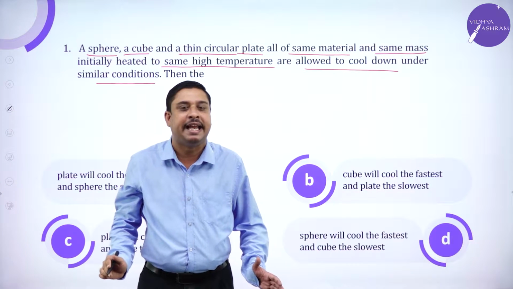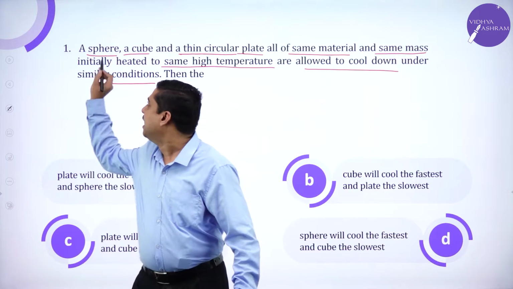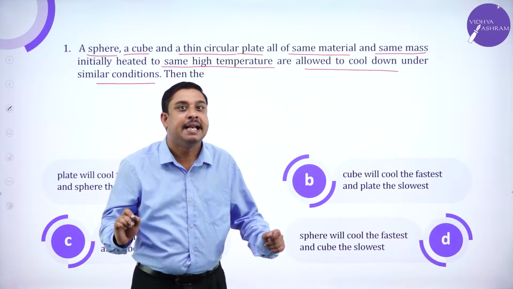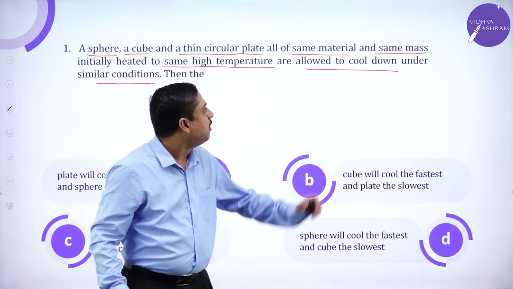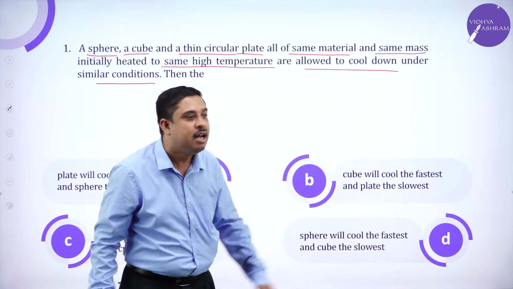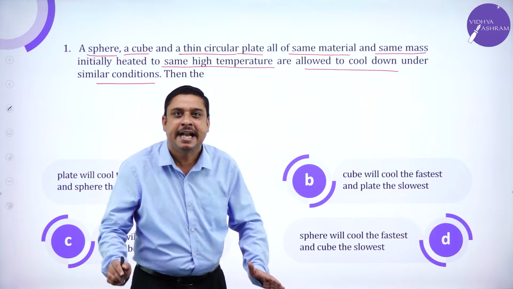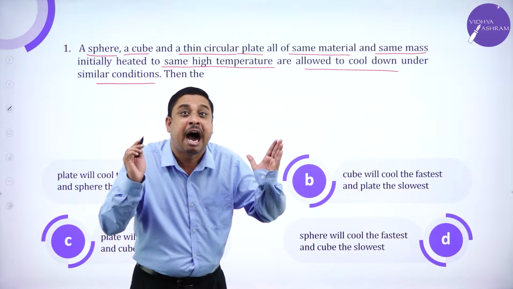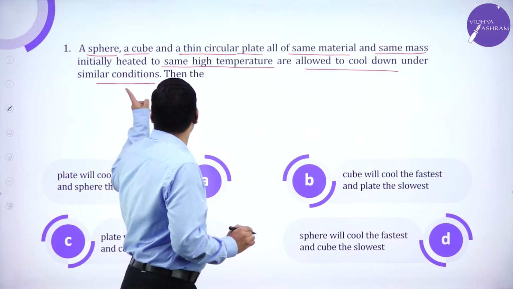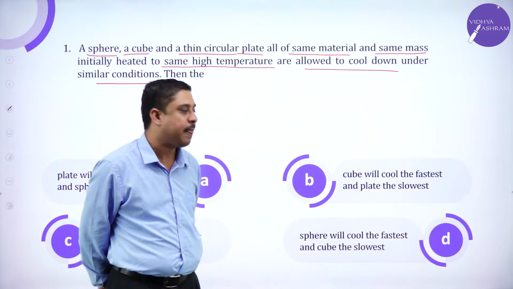So the problem reads, all the three objects, sphere, cube, and a plate, made of the same material and same mass, heated to the same high temperature, are allowed to cool under similar conditions.